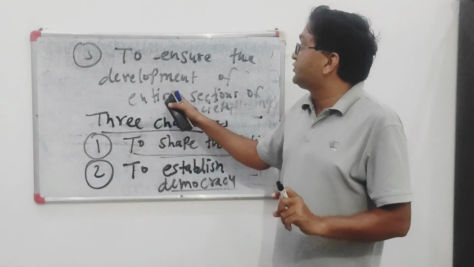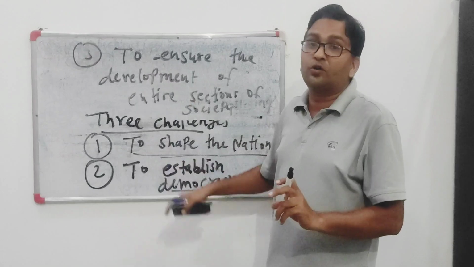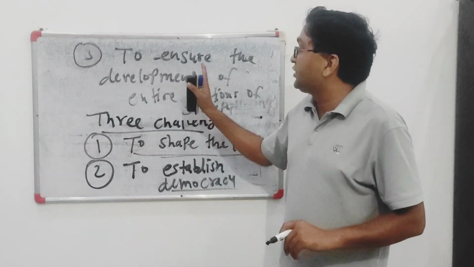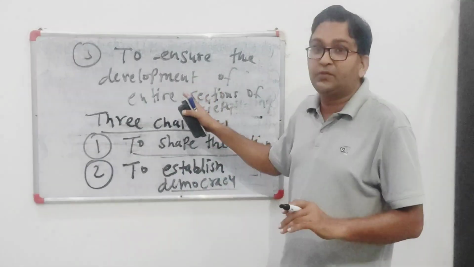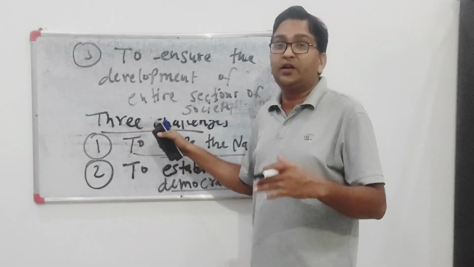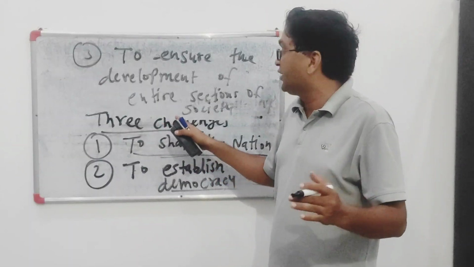So these were the measures taken by the government of India. These were the three challenges before the independent government of India when it got divided into India and Pakistan.